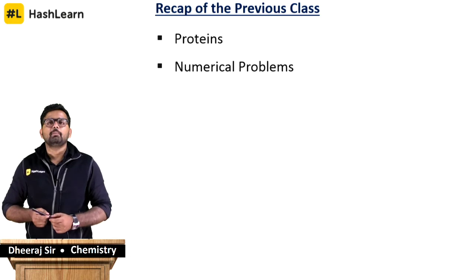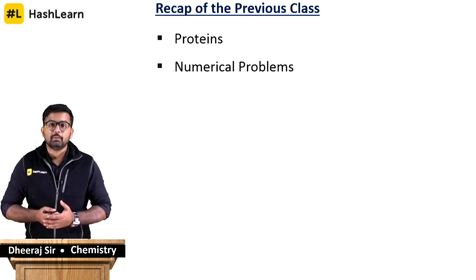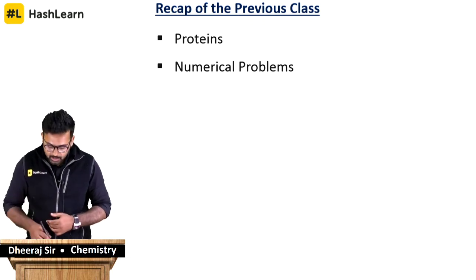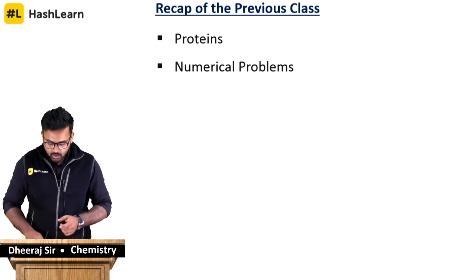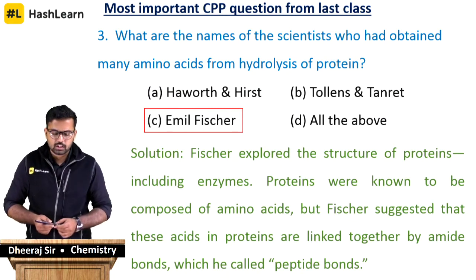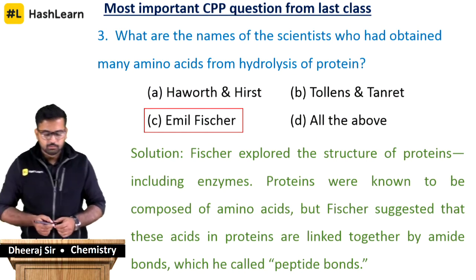Like I said, we were talking about proteins in yesterday's class. We looked at the structural aspect, the physical and chemical properties of various proteins, polypeptide chains, and we saw some numericals pertaining to that. So that was yesterday's concept. This was the CPP question. If you remember, we had given you CPP questions after the session ended. This was one of the important questions which I picked up for you guys.